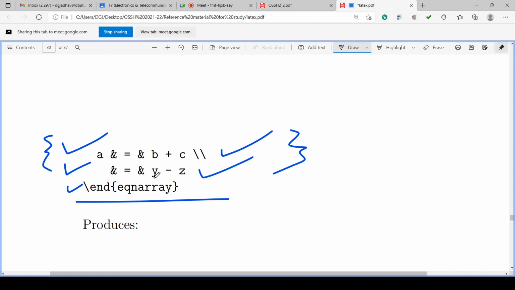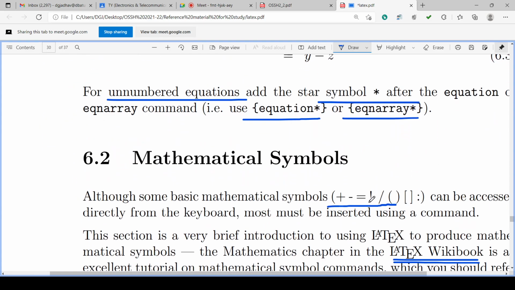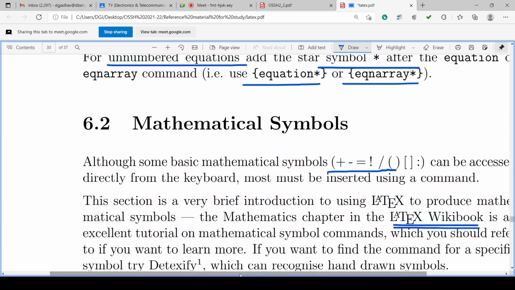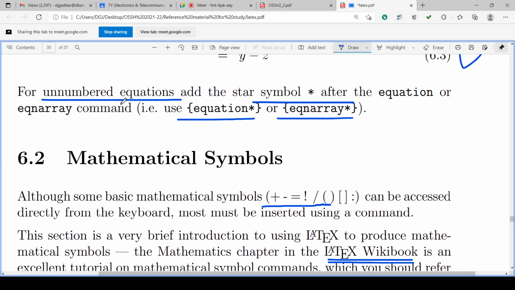Okay, we can write 1, 2, 3, 4, 10, whatever number of equations. And to have the new line, we can have the double backslash after each equation. Okay, so that we have seen. Then if you want to skip the numbering of the equation, we can use the star after equation or eqnarray.